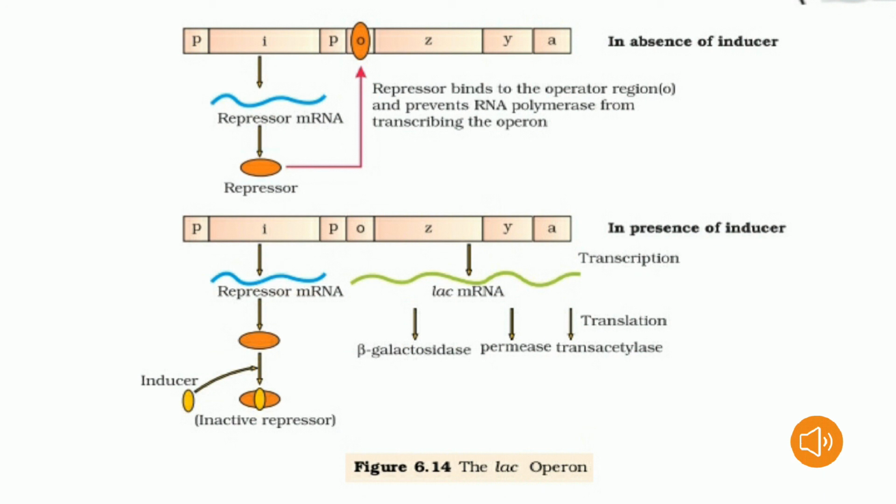Here we have two conditions: in absence of lactose, and in presence of lactose. This is the culture situation for Escherichia coli. When glucose is present and lactose is absent, the Escherichia coli does not produce the enzyme beta galactosidase. In another condition, when glucose is absent and lactose is present, the bacteria will produce beta galactosidase.